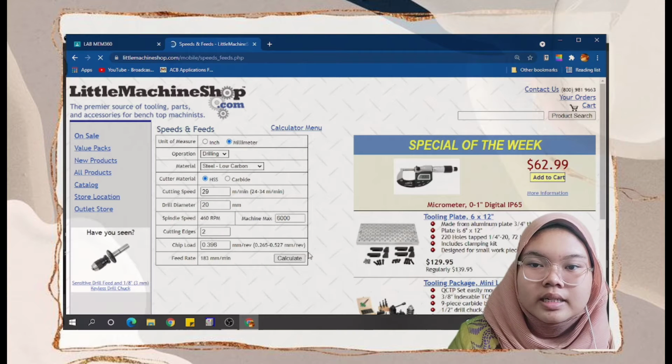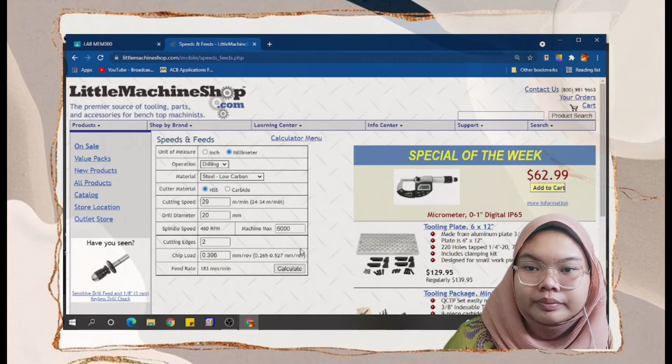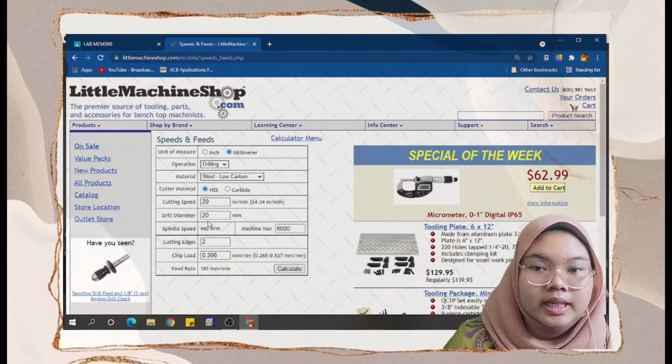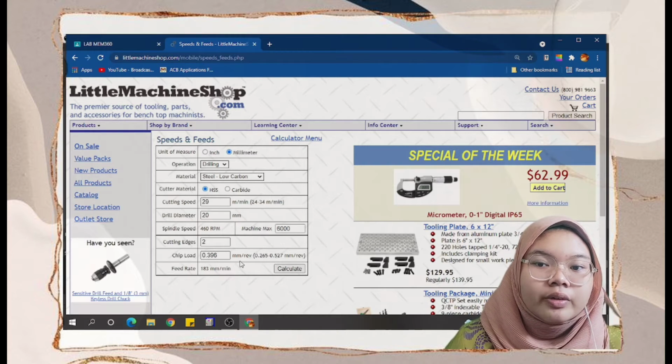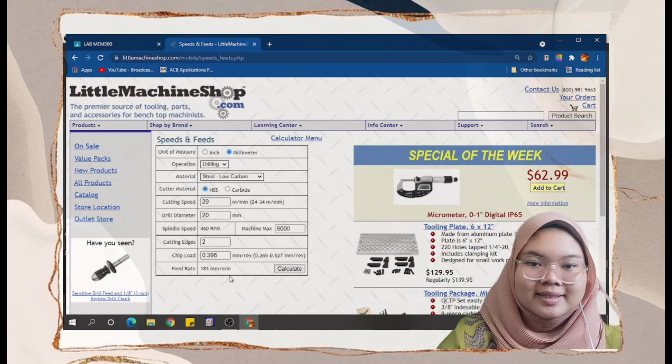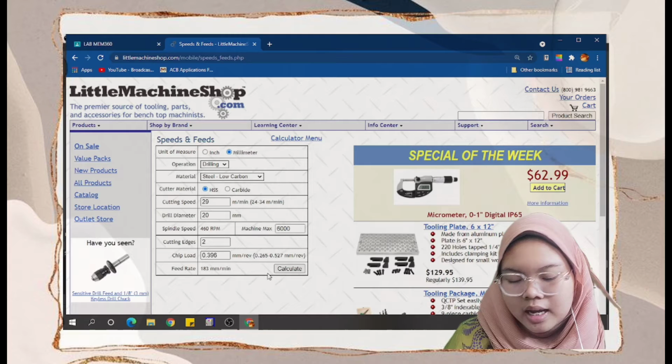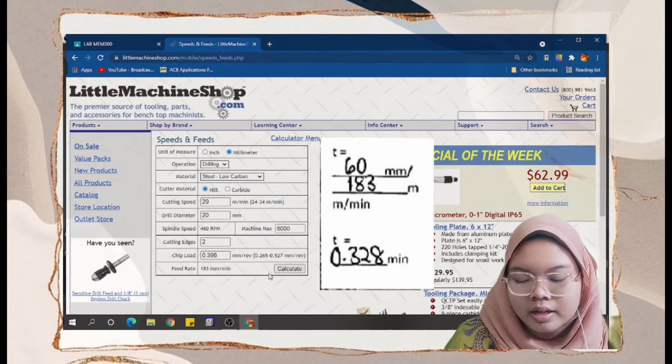Okay, I got the answer. For the spindle speed, it is 460 RPM, rotations per minute, and the chip load is 0.396 millimeter per revolution, and the feed rate is 183 millimeter per minute.